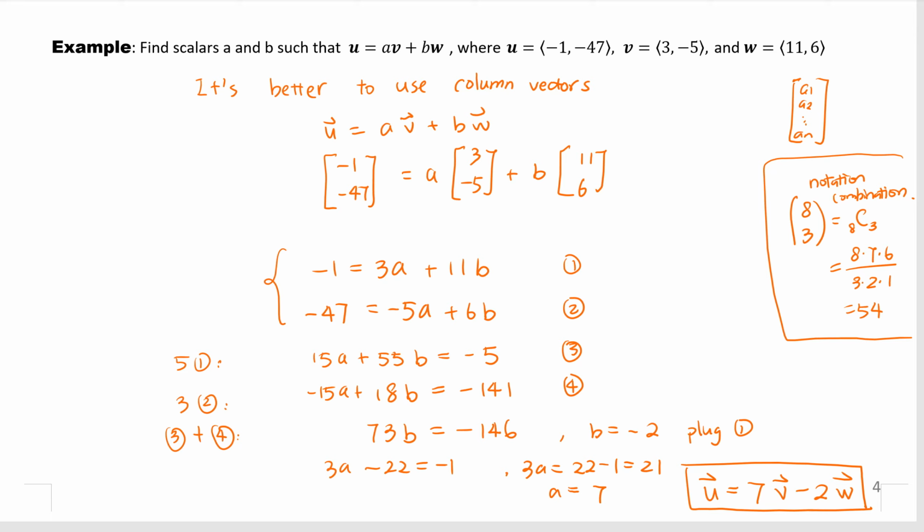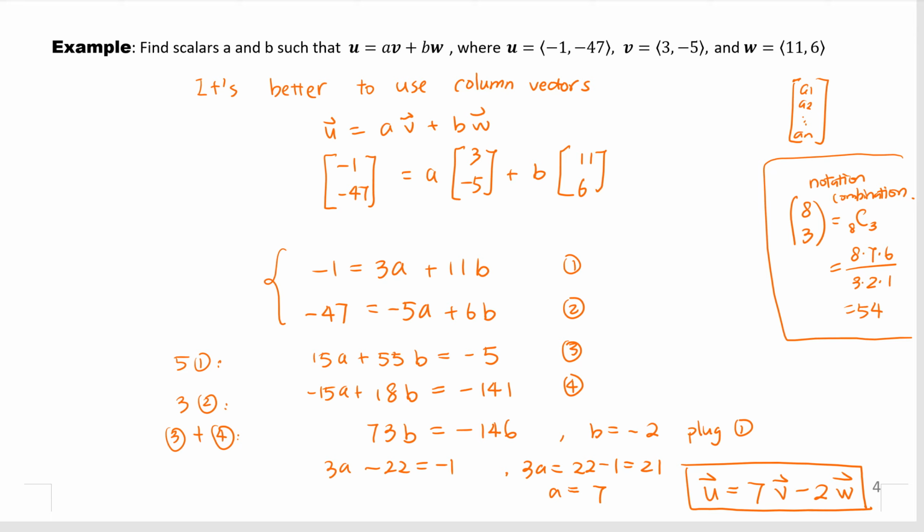So they also form a basis for R2. But in R3, we're going to need 3 linearly independent vectors to generate a basis. Then for any vector in R3, we can express that vector as a linear combination of the 3 vectors in the basis.